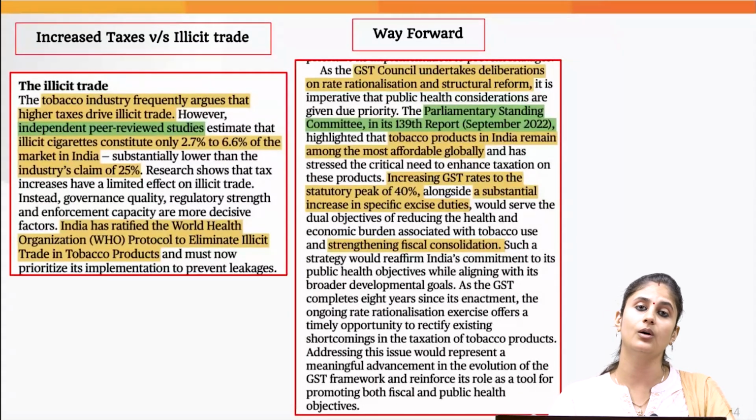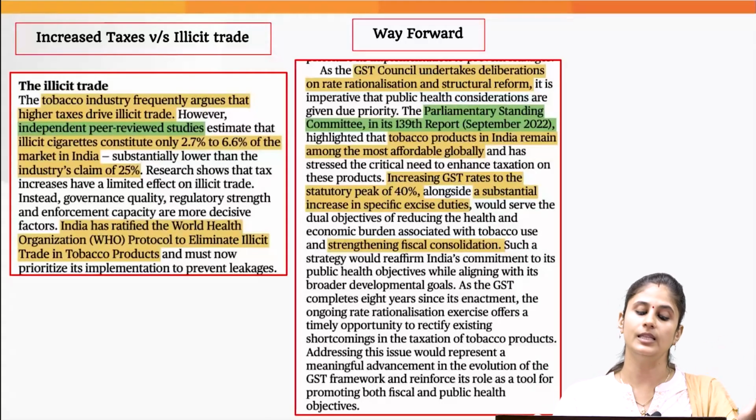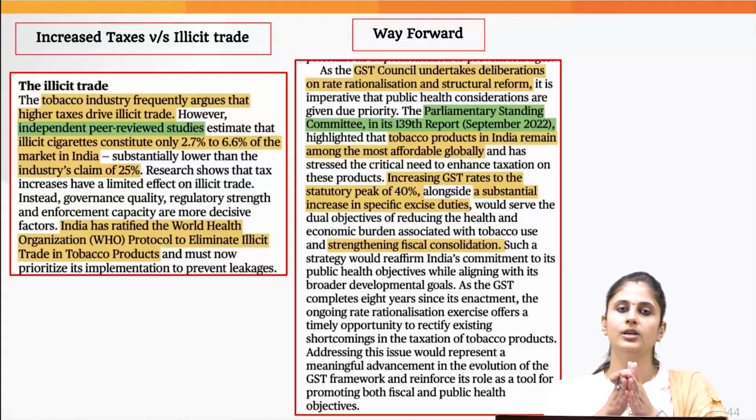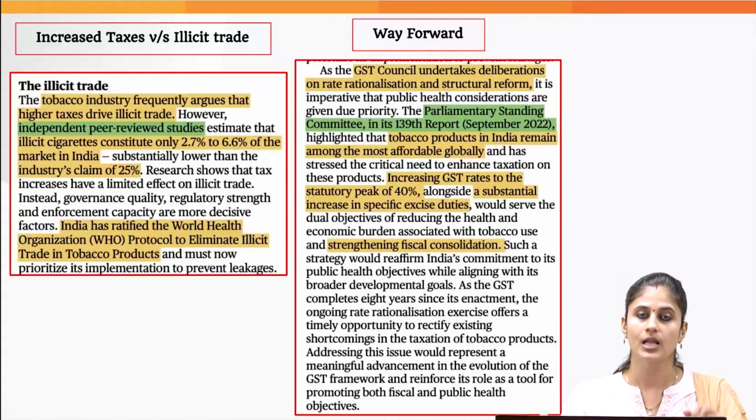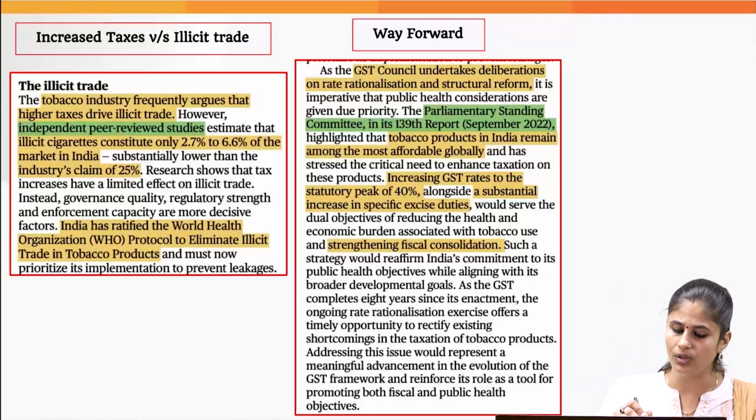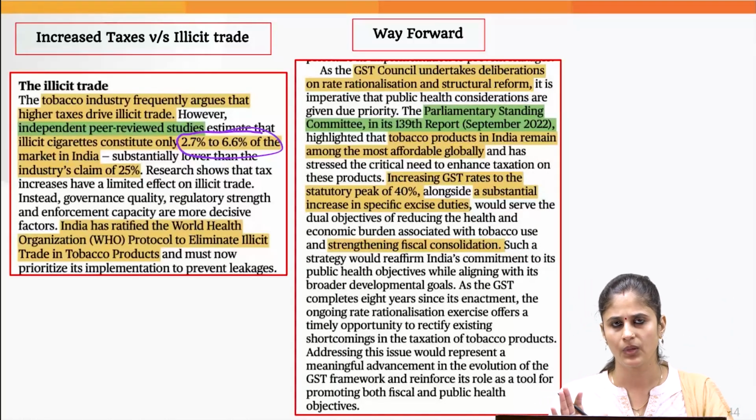Then the writer is pointing out that whenever the government talks of increasing the tax on tobacco products, the tobacco industry talks about how if you increase the tax, then it would increase the illicit trade in tobacco products. But the writer is pointing out that based on various studies, we have got to know that this illicit trade is basically roughly 2 to 6%.